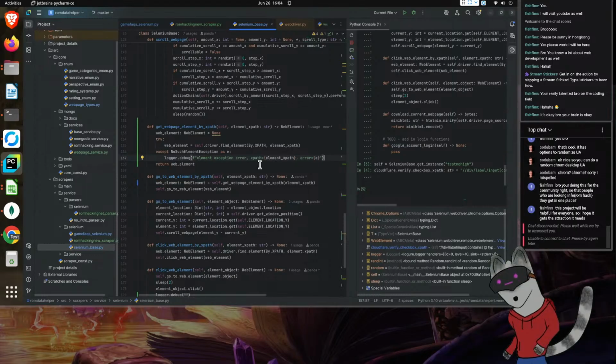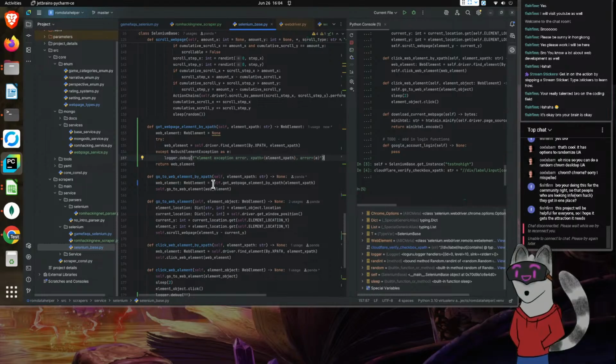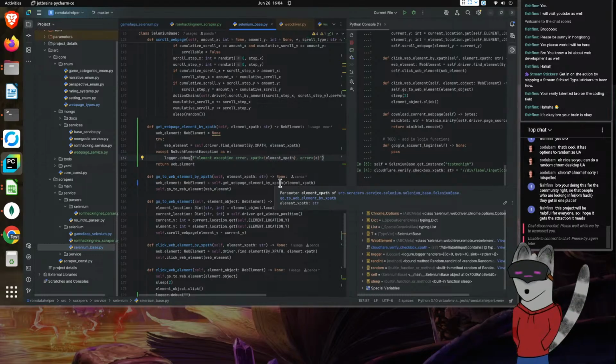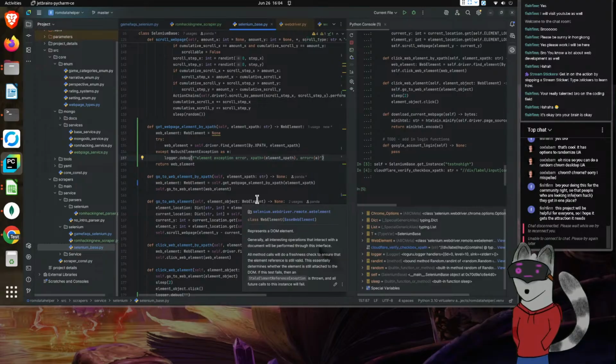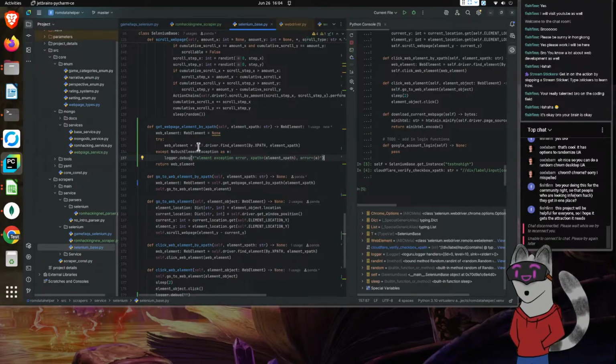Part of me feels like we should let it throw the error, but part of me wants to allow us to control for if an error happens. Because if we have the error, it comes back as none, then I can have it go do something else. If it errors out, then we end up with a major problem. So I would like it to not just throw an error unless we want it to.